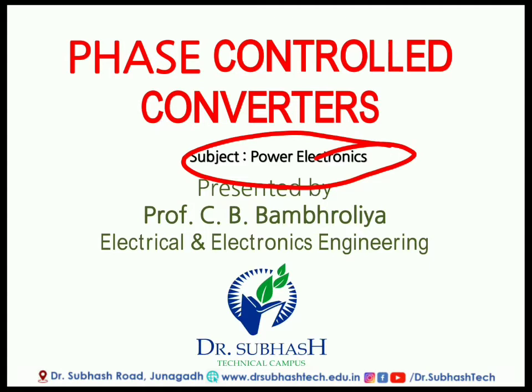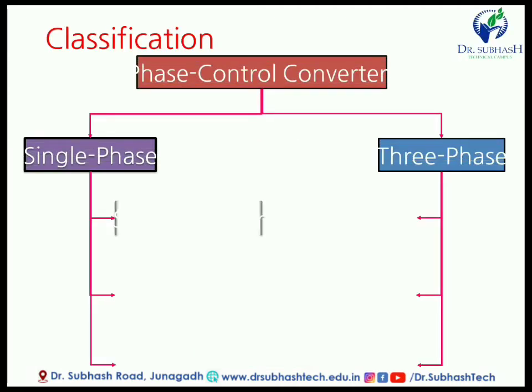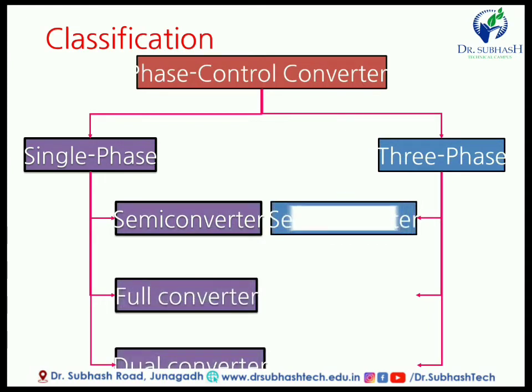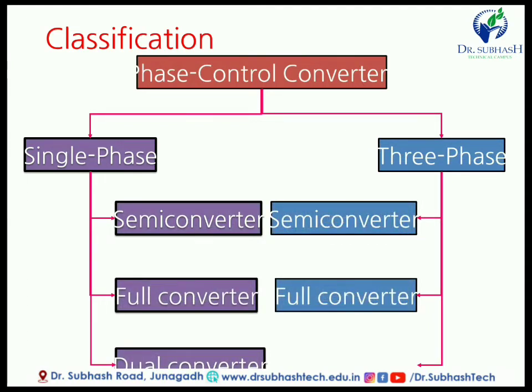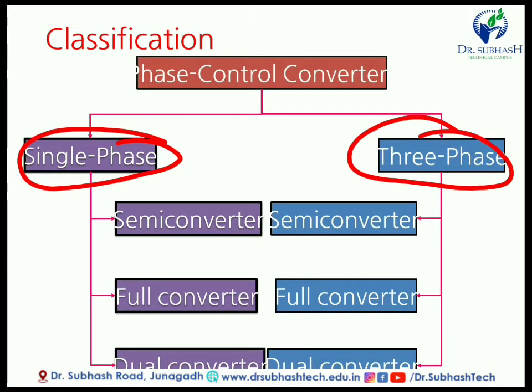So let's start. Classification of power electronic phase control converter is single phase converter and three phase converter. Mainly two types of converter are there. First one is single phase and second is three phase. Now friends, you already know about single phase and three phase. In single phase there are only two wires, the first one is phase and second is neutral.